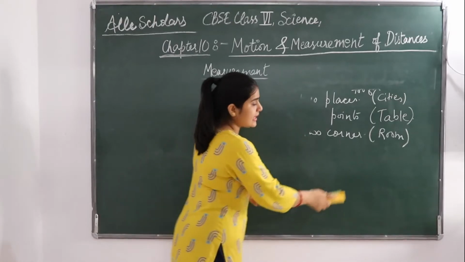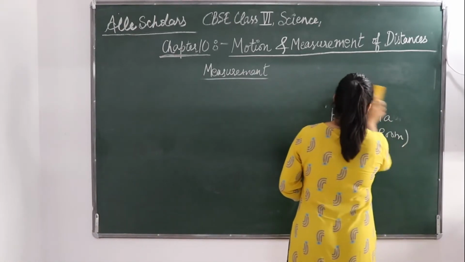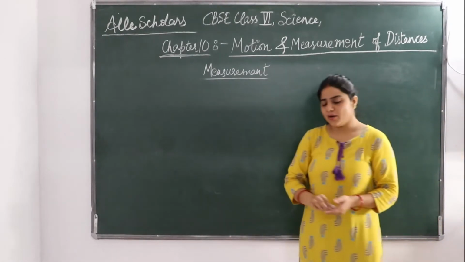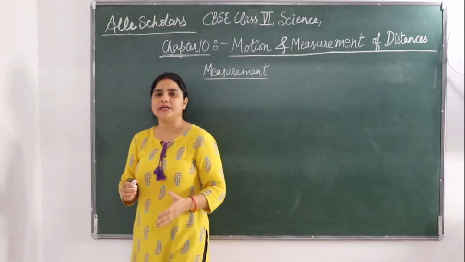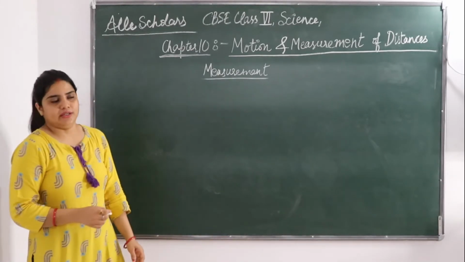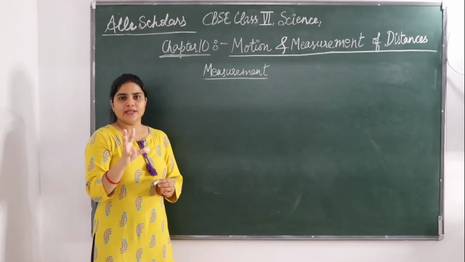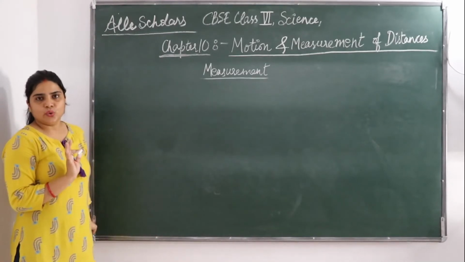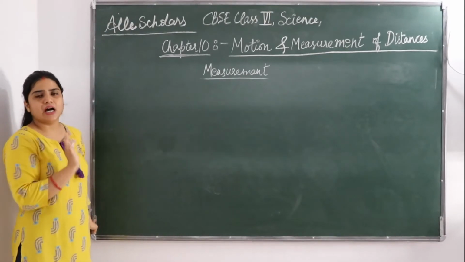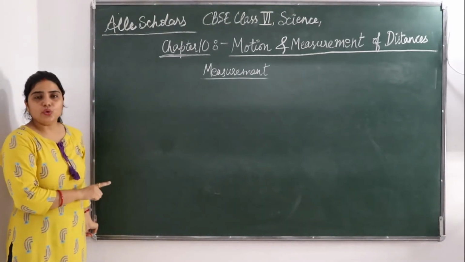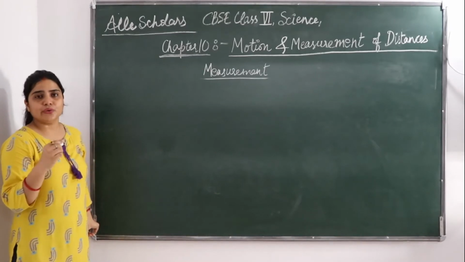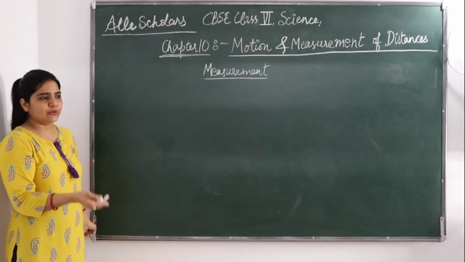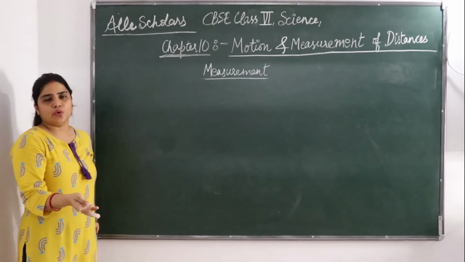What does measurement say? Measurement says that measurement is a comparison. Comparison of what? Comparison of some unknown quantity with some known quantity. Okay? Say there is an unknown quantity, you don't know the length of this board. You don't know the length of a board. This is an unknown quantity. But if you have to know the length of a board, what are you going to use? You will use an inch tape or any kind of tape. So that tape is a known quantity.